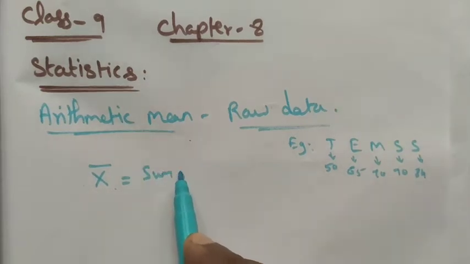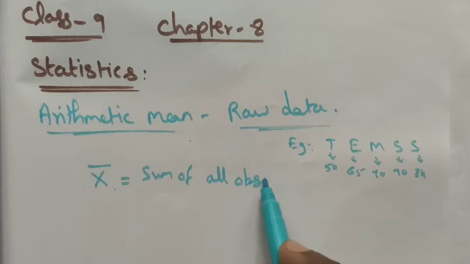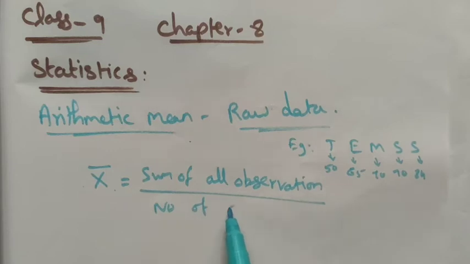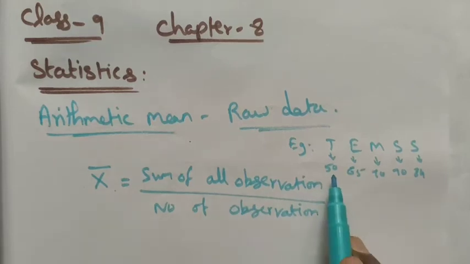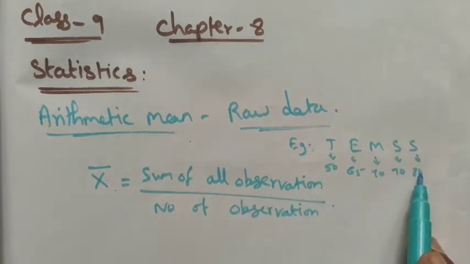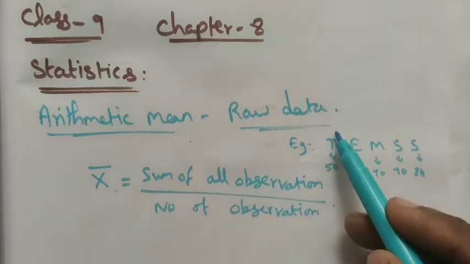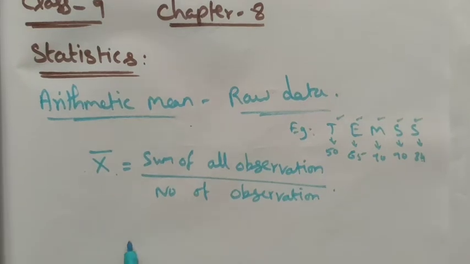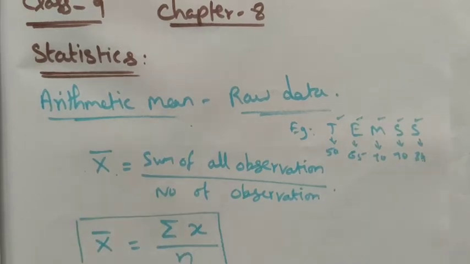So the mean is the sum of all observations divided by the number of observations. Sum of all the observations means you have to add all the 5 subject marks. Number of observations means we have 5 subjects, so divide by 5. Generally we write it using summation. This symbol is called summation x. Summation x, the sum of all the terms, divided by n is the mean for raw data